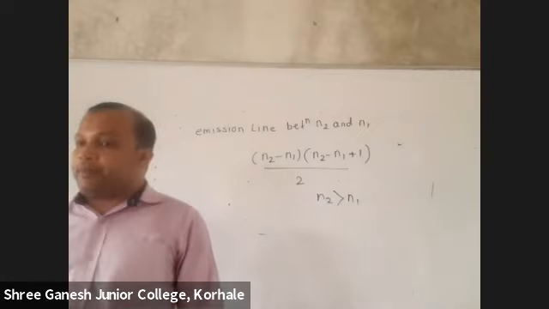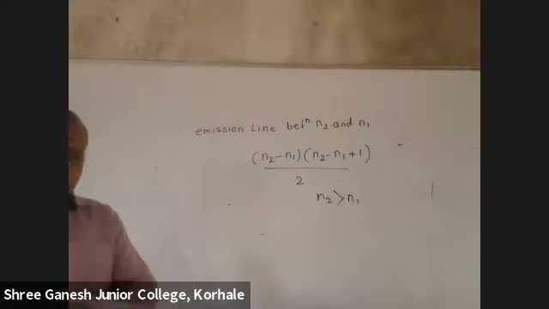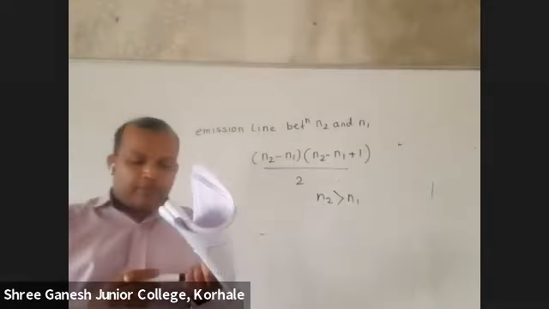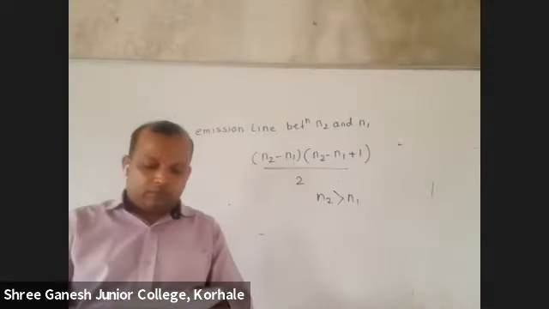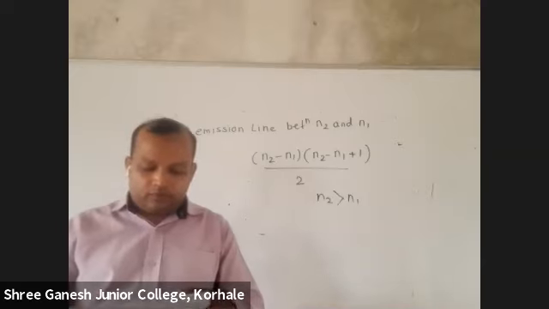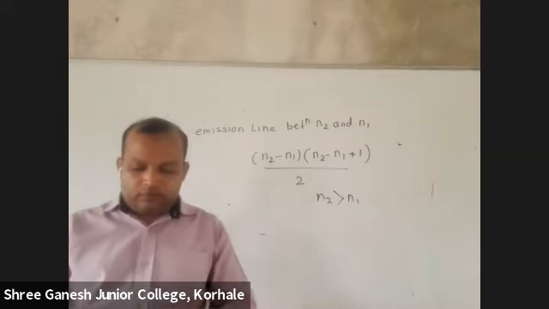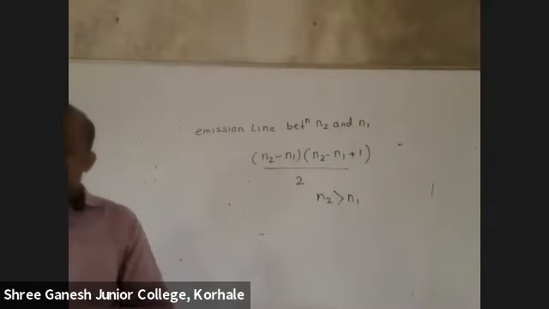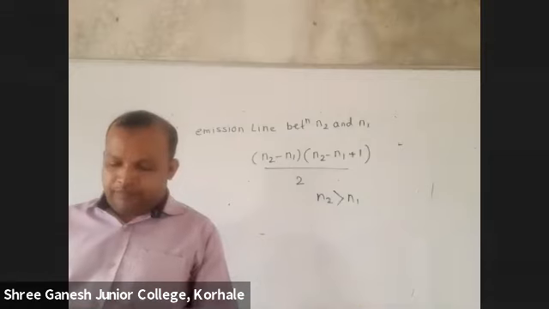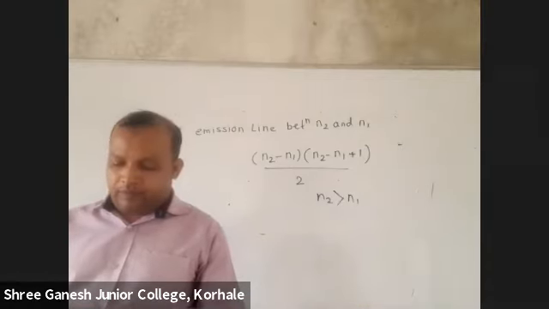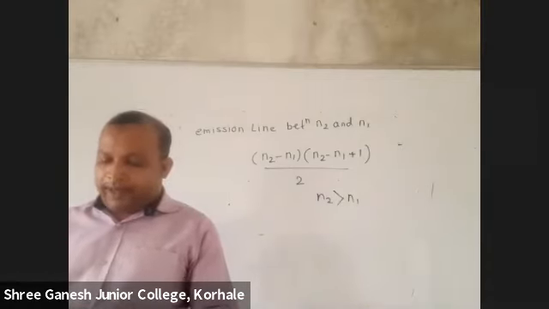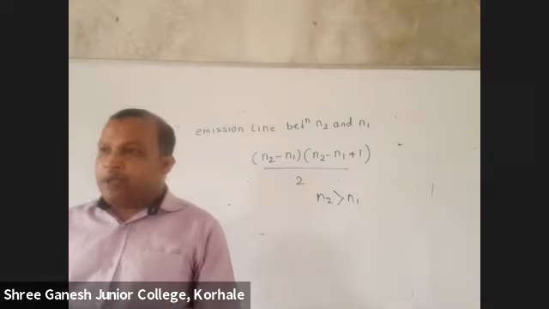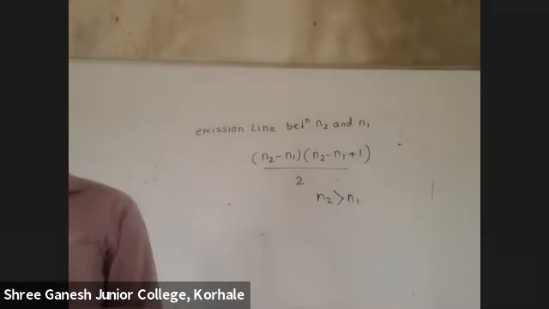Write down one question, then it will be clear. In hydrogen spectrum, electron moves from 7 to 1. What is the ground state? 1.